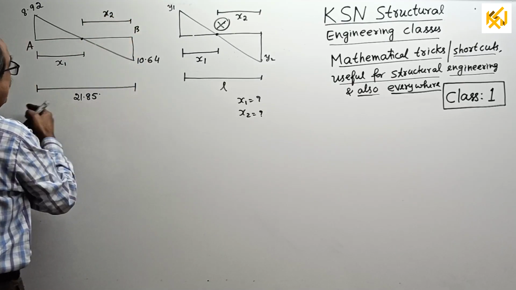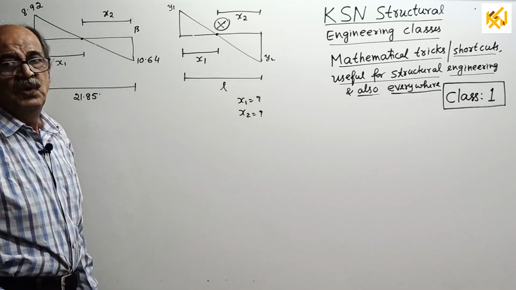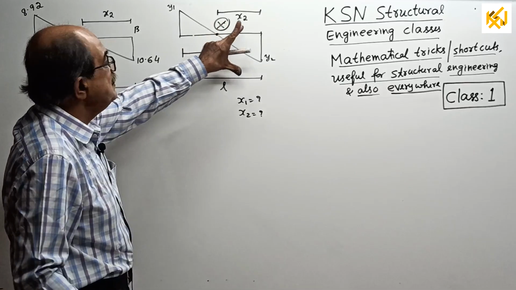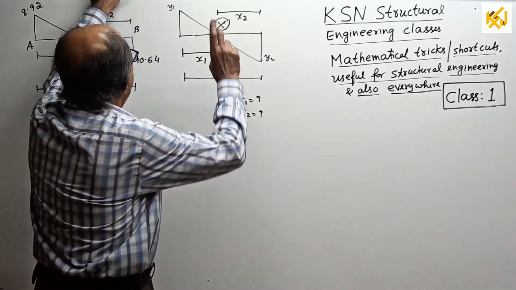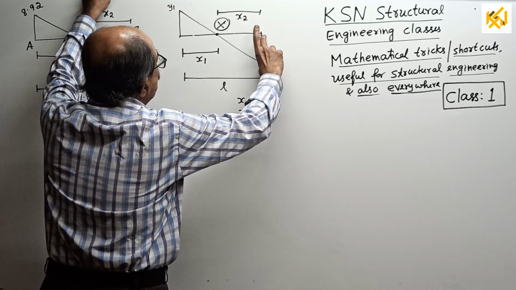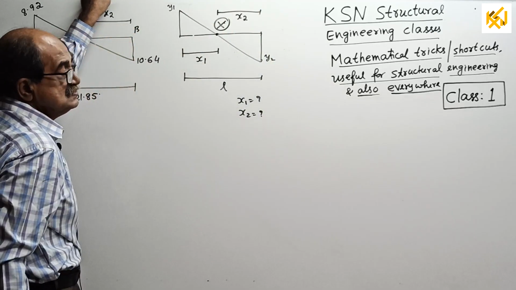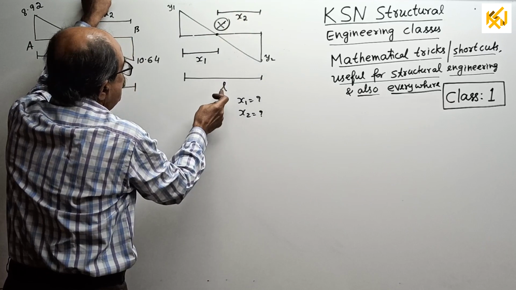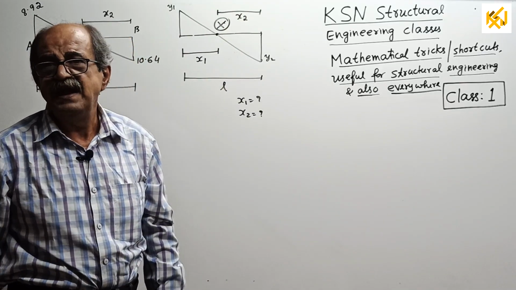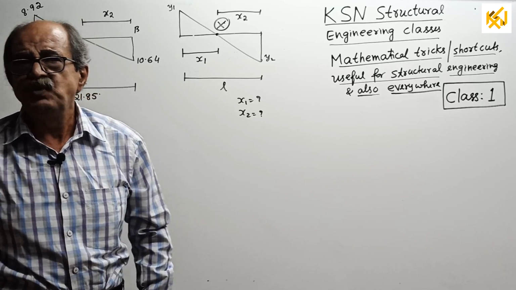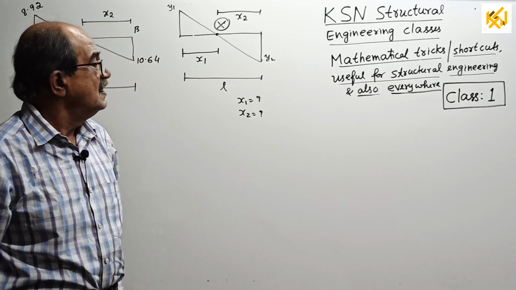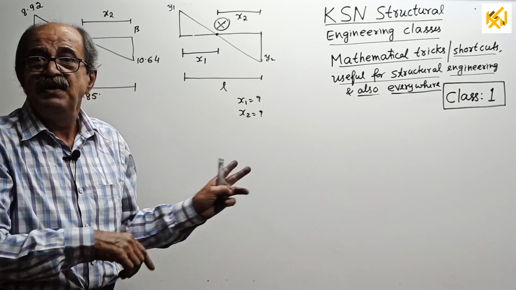Length is 21.85. What majority of people will do is they will use similar triangle property. How? y1 divided by x1 equal to y2 divided by x2. But x2 equal to L minus x1. Substitute, simplify and get the answer. That is what majority will do. Okay, first let me do that one. The trick will come after I finish this one. See.